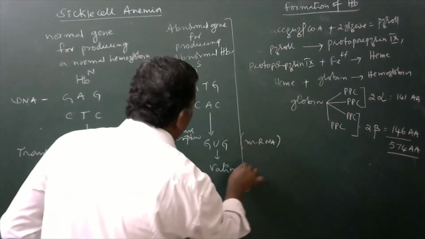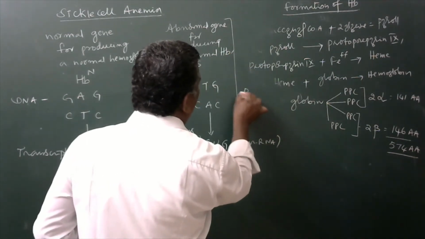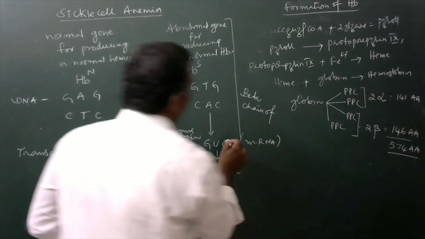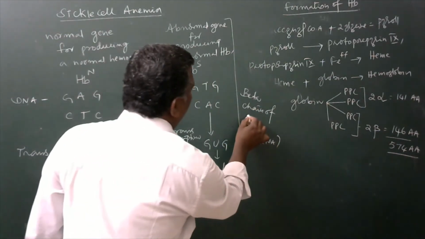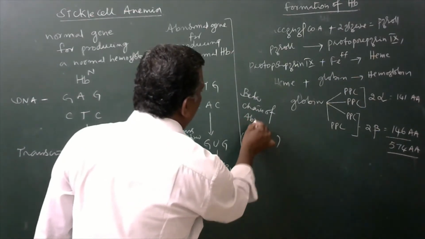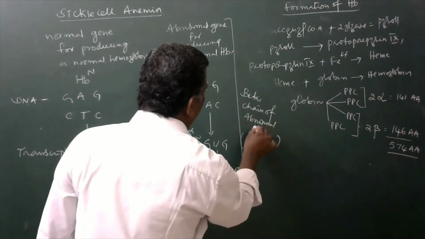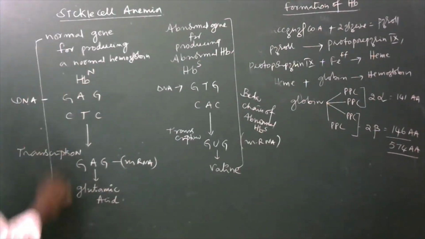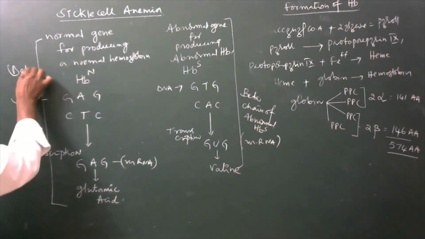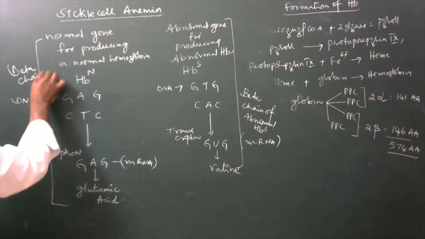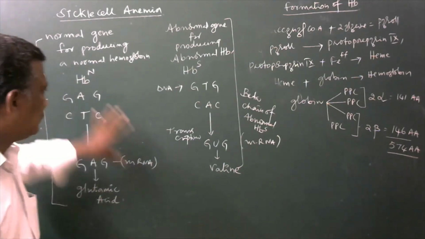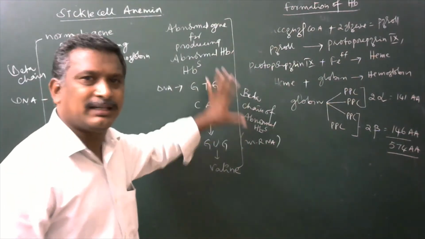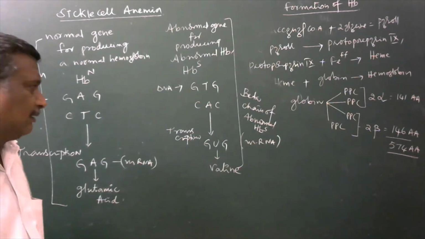This is made in the beta chain of abnormal hemoglobin. These changes are made in the beta chain of hemoglobin.